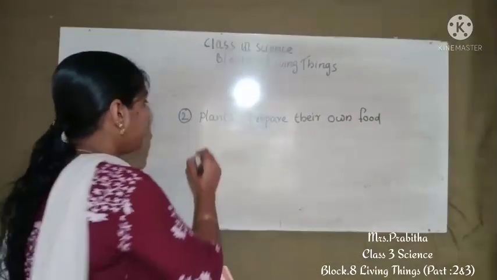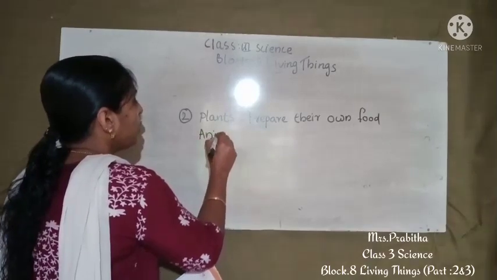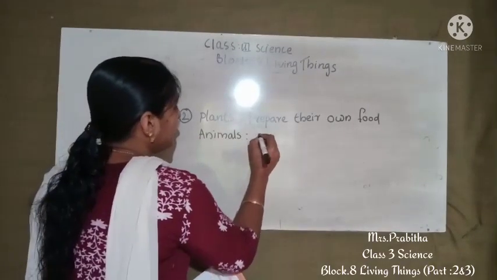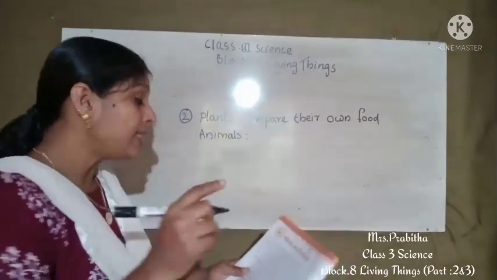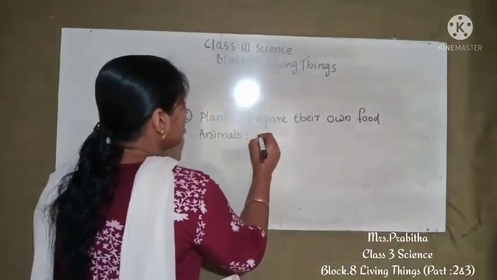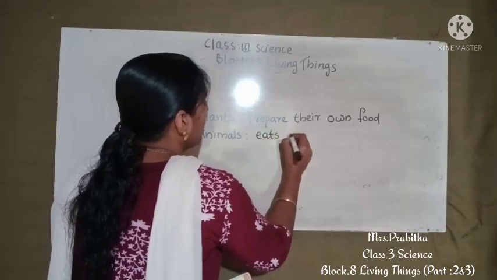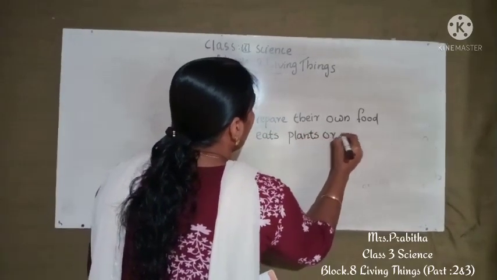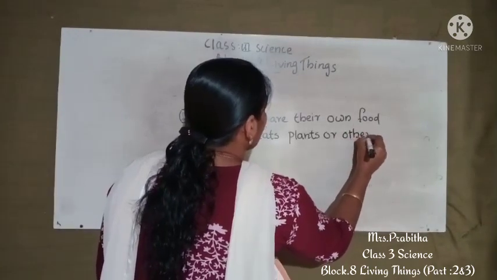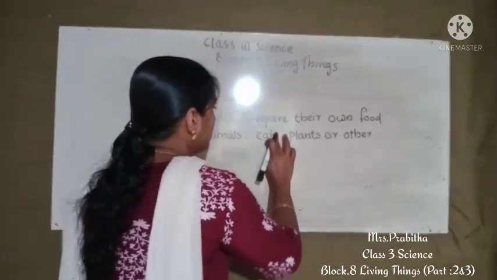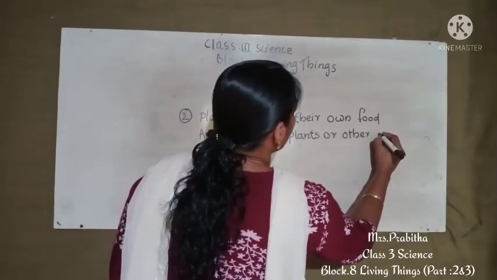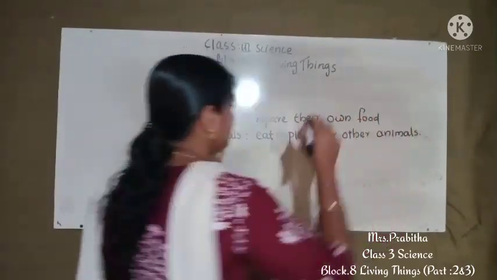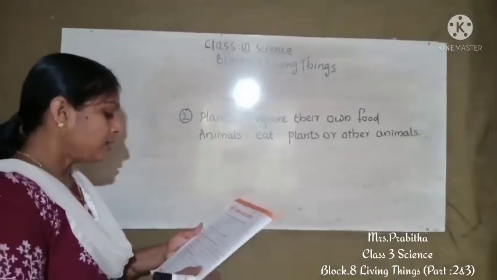Okay, then animals, what do they do? They cannot prepare their own food, right? So what do they do? Animals eat plants or other animals. Okay, so this is the way you can write the answer. Got it. Then third question.